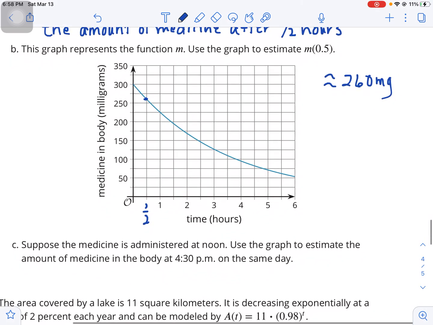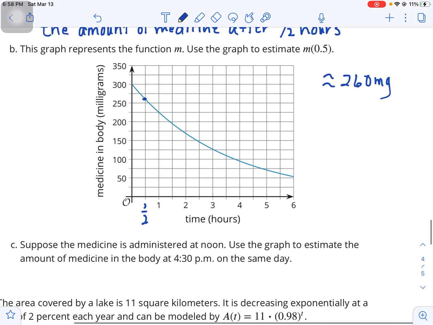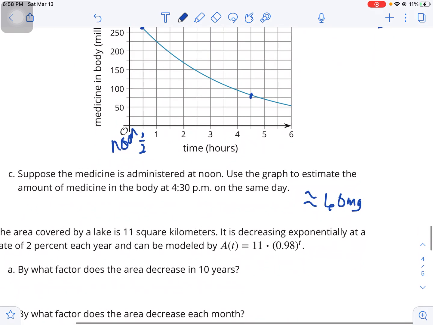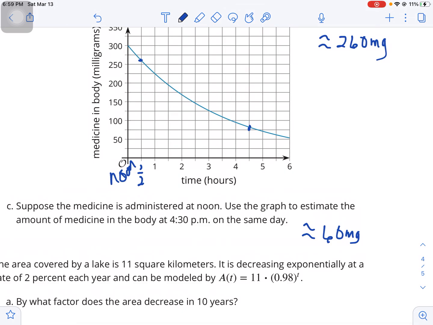And suppose the medicine is administered at noon. We want to use the graph to estimate the amount of medicine in the body at 4:30 on the same day. So 4:30, if this was administered at noon, if this is noon here, 0 represents noon, 4.5 would represent 4:30, and we're looking at about 60 milligrams of medicine left in the body at 4:30 then. Did I say 60? Yeah, it's about 80. Sorry.